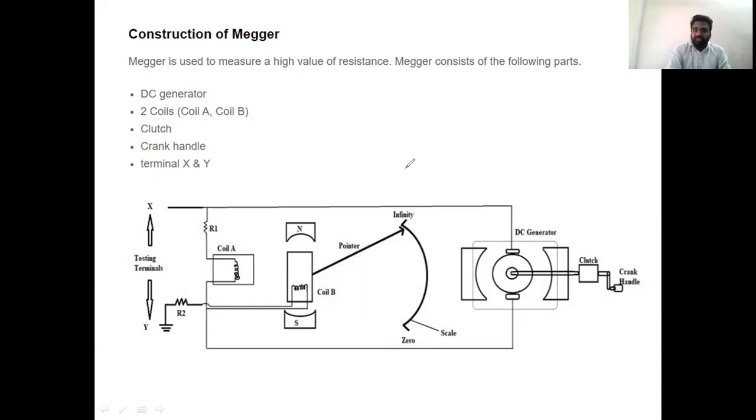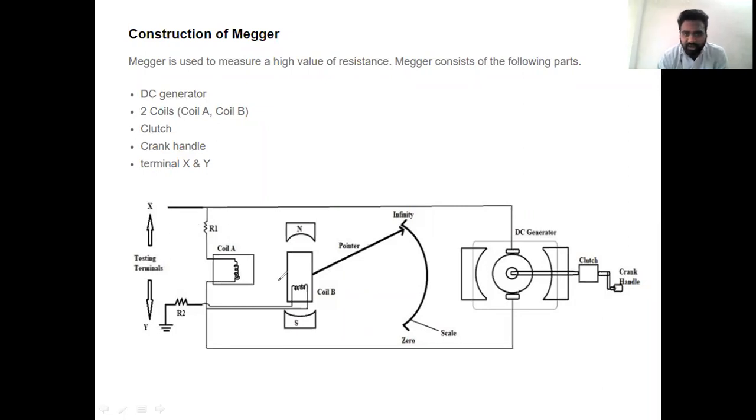Now, the test terminals. We said we have to measure the insulation resistance or high resistance. That resistance to be measured is connected between the terminals X and Y. These are the test terminals where we connect the insulation resistance or high resistance which we are going to measure.